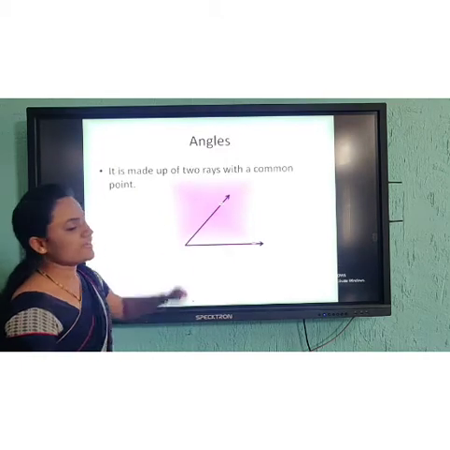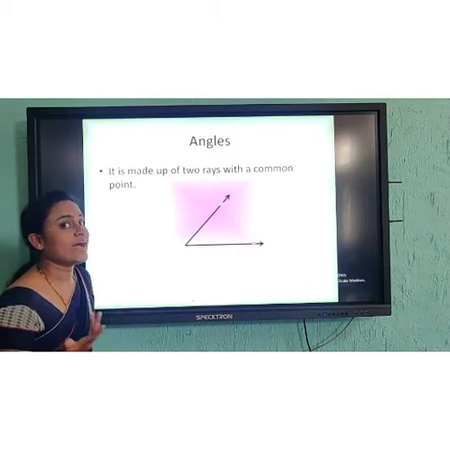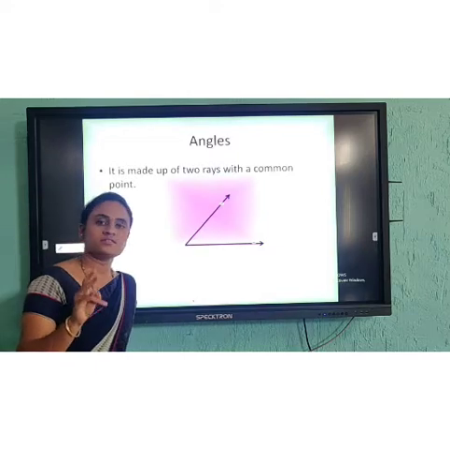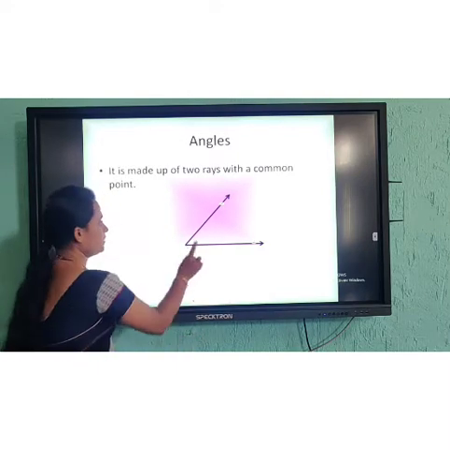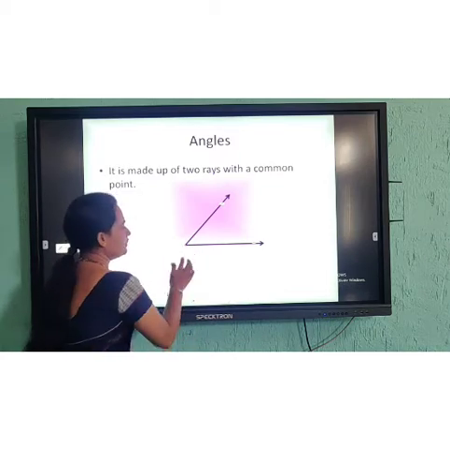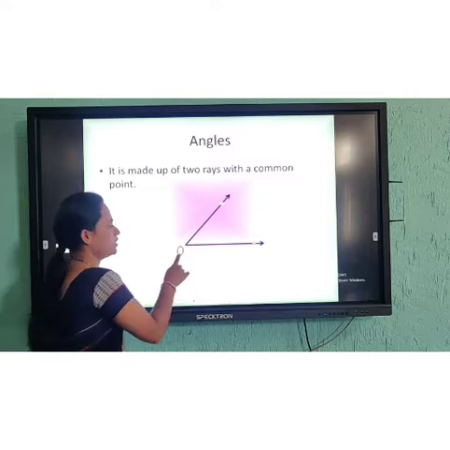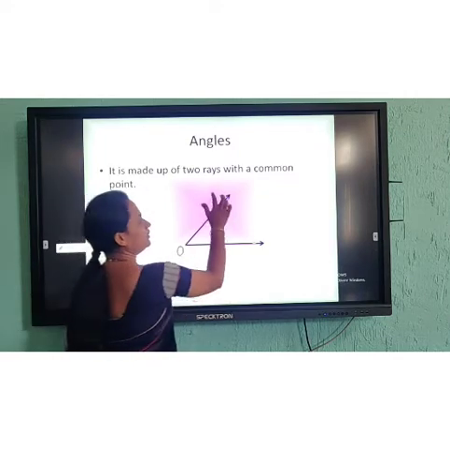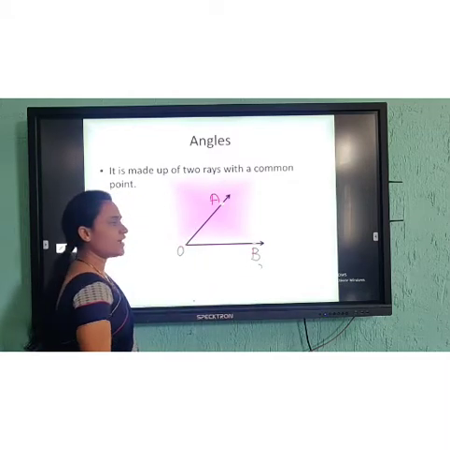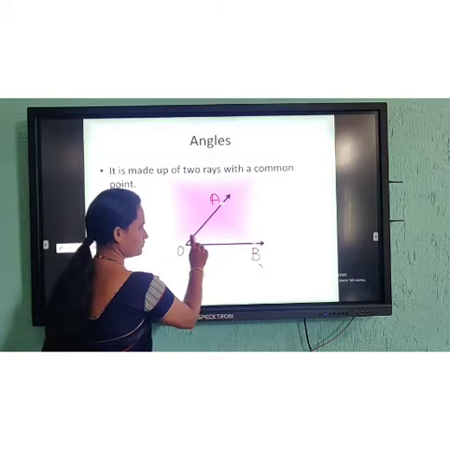Now in these angles, for example, I give you some names. How are we going to name the angle? As you said, there are names for line segments and rays. In the same way there is naming for angles also. For example, usually we will take this common vertex as O. You can take any name, it's not a rule that you should take O. I give this as A and this as B. So the angle is forming at the vertex, that is O here.